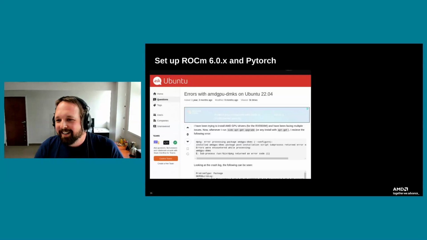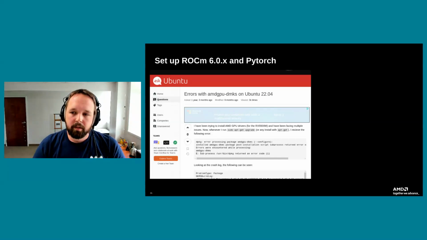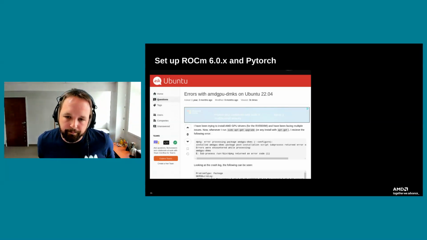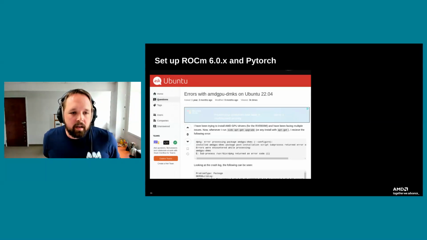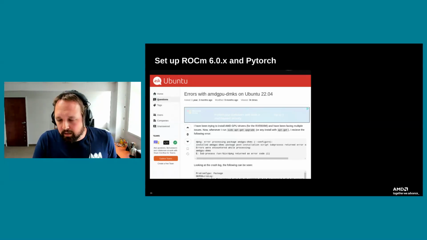Okay, so I'm going to pull up a few discussions that I've seen crop up all over the place, particularly when folks are new to setting things up. And what we see a lot is folks get a system, they set up Ubuntu on it because it's nice and easy to get rolling, and then they have this problem where during the installation of the AMD GPU drivers, you see "errors were encountered while processing AMD GPU DKMS." Usually there's additional output that says, check the make.log for more information.